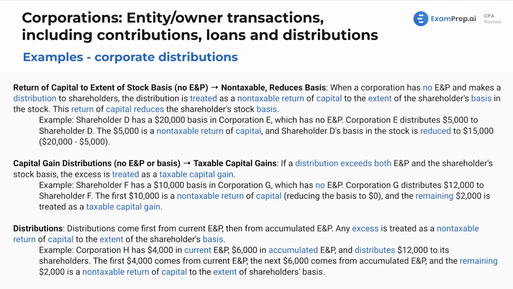And similarly, we've got more here as well. Again, going into more detail, not detail that we haven't really covered, just extra detail if you wanted it. We've got the return of capital to the extent of the stock basis. Remember the buckets: the first two buckets are from the corporation's perspective and the second two buckets are from the shareholder's perspective. That's a really great way to remember it. I like thinking about it that way.